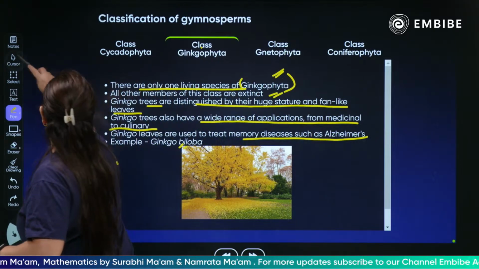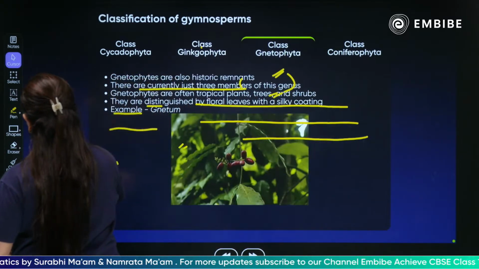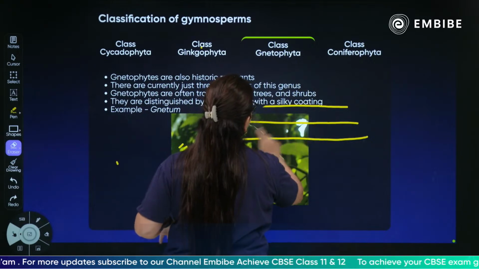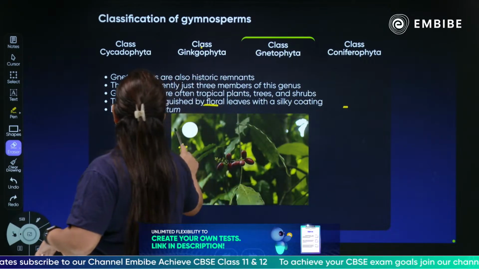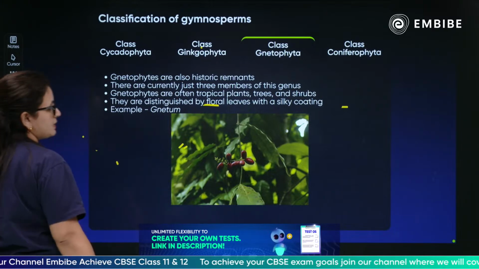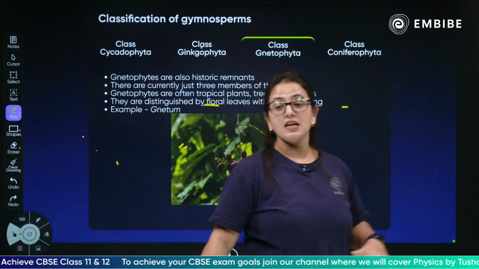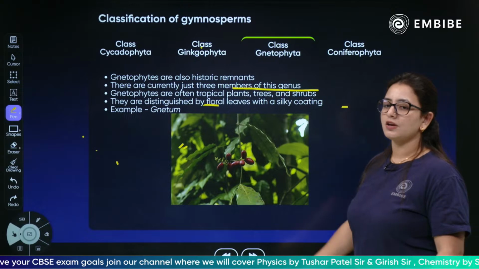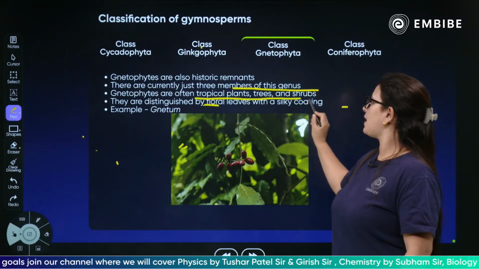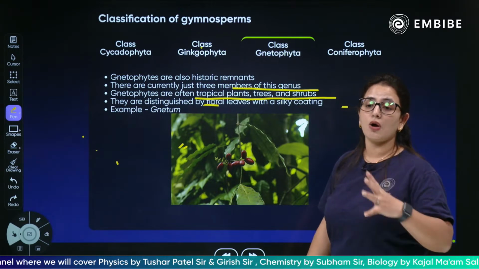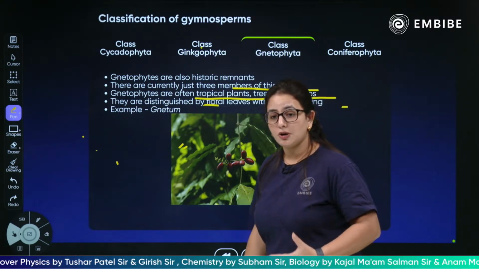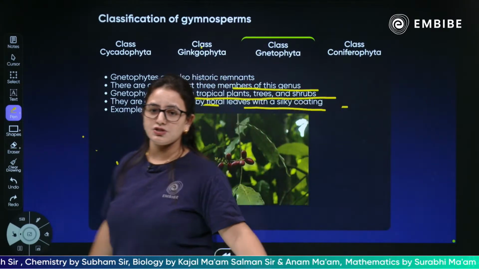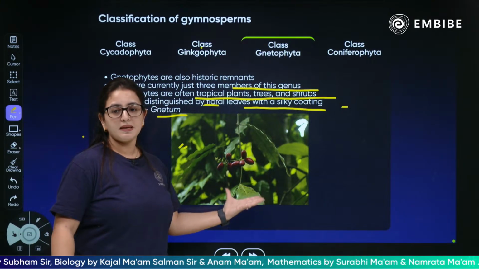Talking about the next one, we have the Gnetophyta. What is Gnetophyta? These are historic remnants. There are currently just 3 members. The Gnetophytes are often found as tropical plants, trees and shrubs. They are tropical trees, herbs especially, and shrubs, distinguished by leaves that have a silky coating like Gnetum. Can you see this, children? This is how your Gnetum looks.